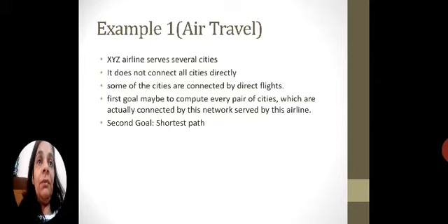You have a physical map of the country, and the cities which are served are marked out. There are about 10 cities, A, B, C, D, that may be connected through certain connections. Some of these may be in one direction, and some may have return flights also. If you look at the airline schedules, you will find these kinds of triangular routes also.